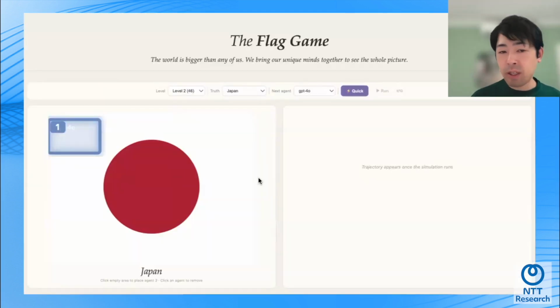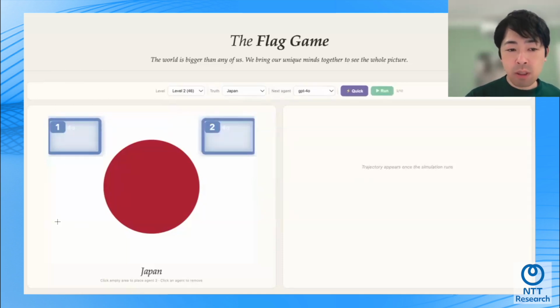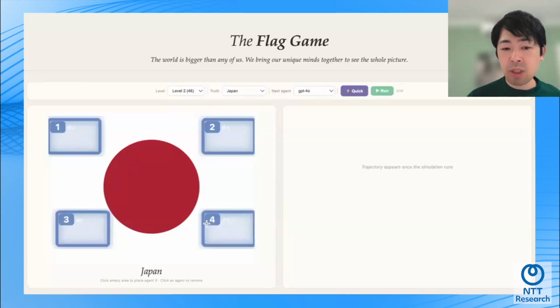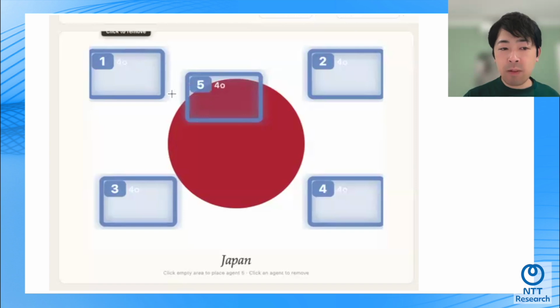In this particular flag game, the world, the environment, is this big flag. And each of us in the world can only observe some part of the information that we see in this society, right? In this game, each of these, in this case ChatGPT 4 agents, can only observe these square local regions, but they can talk to each other to share what they see.